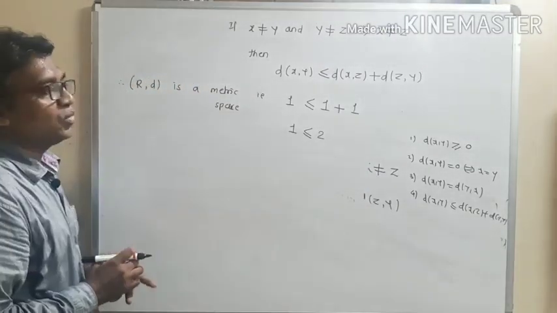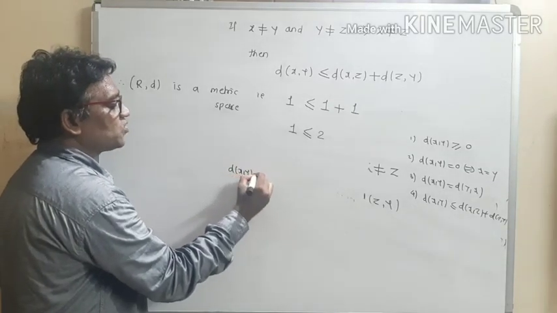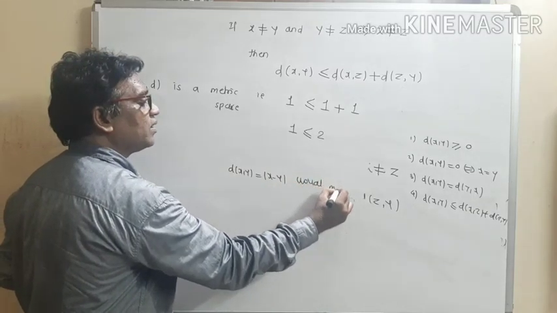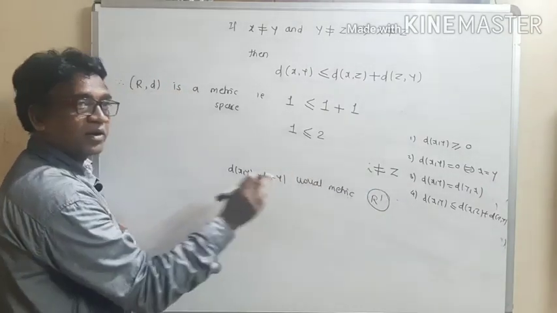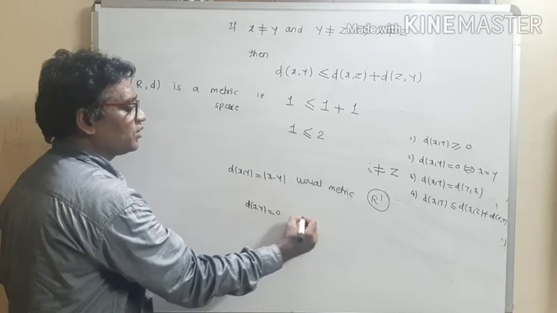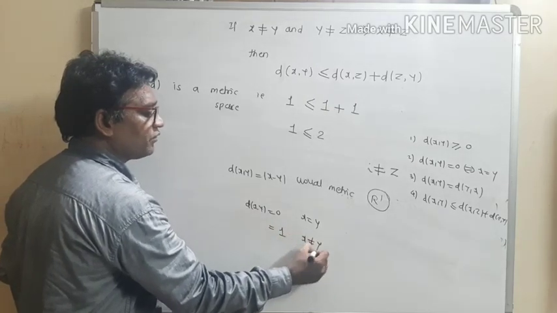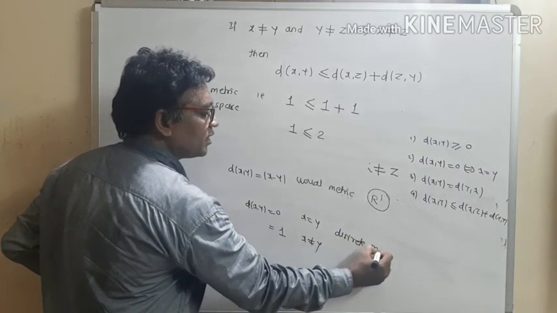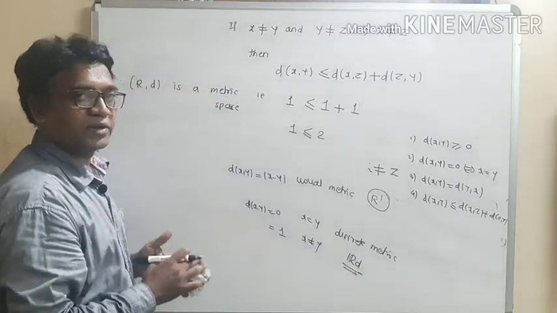So remember these 2 standard metric spaces. Distance of xy is given by mod x minus y. This is called the usual metric or absolute metric, and it is denoted by the notation R1. This is the standard notation. And this is the second metric. Distance of xy is equal to 0 if the points are the same, and distance is equal to 1 if the points are different. This is called the discrete metric, and it is denoted by the notation RD. This is the notation for discrete metric. Thank you.